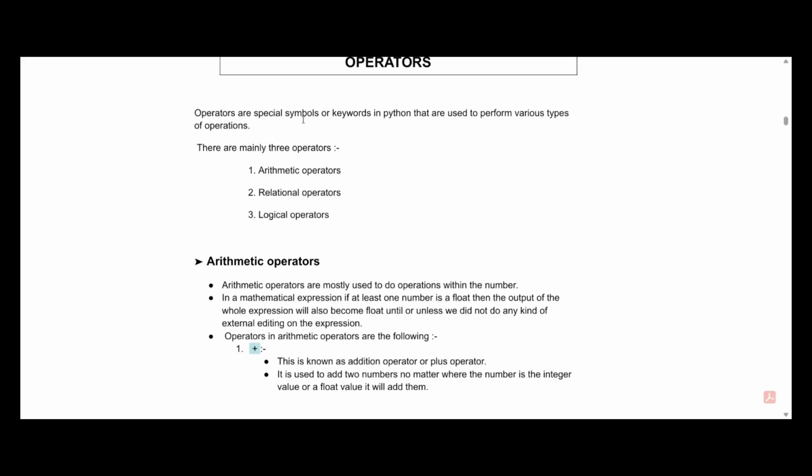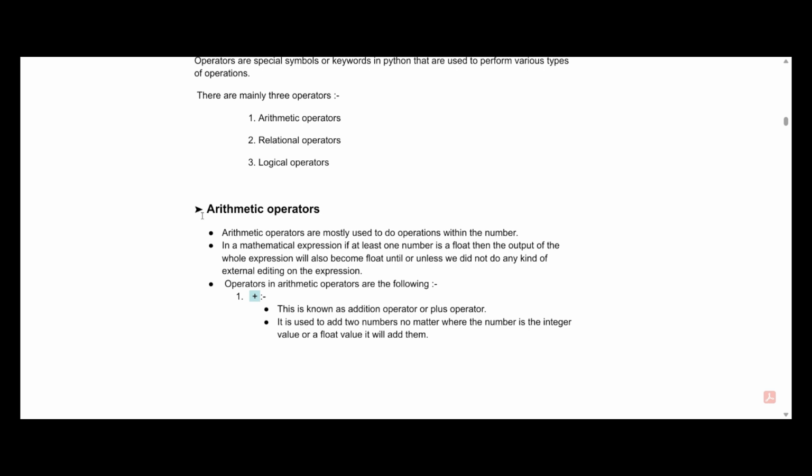Operators. Operators are special symbols or keywords in Python that are used to perform various types of operations. There are mainly three types of operators in Python. The first one is the arithmetic operator, the second is the relational operator, and the third is the logical operator. Let us first see all about the arithmetic operators. Arithmetic operators are mostly used to do operations on numbers. That is quite clear from the name also.